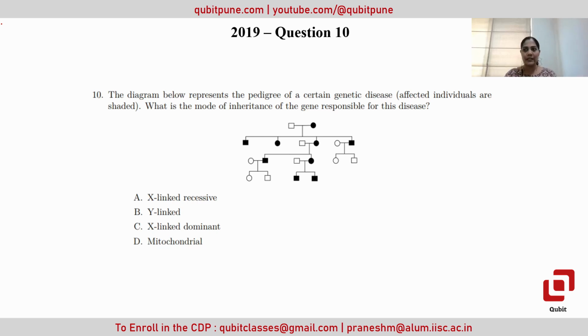Other different option that you can see is the mitochondrial one. Mitochondrial DNA is only transmitted from the female to its progeny irrespective of sex. So either it will be male or female. So if this is the case, the classic case, the first thing that you can remember is if the mother has the mitochondrial disease or certain genetic condition associated with the mitochondrial DNA, that will be received by all the children developed from it. So you can see in the first generation, all children have the disease.